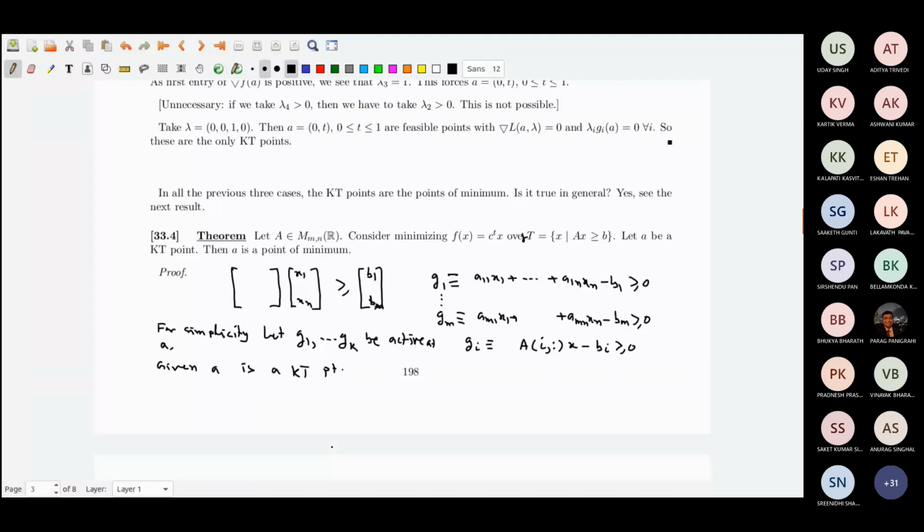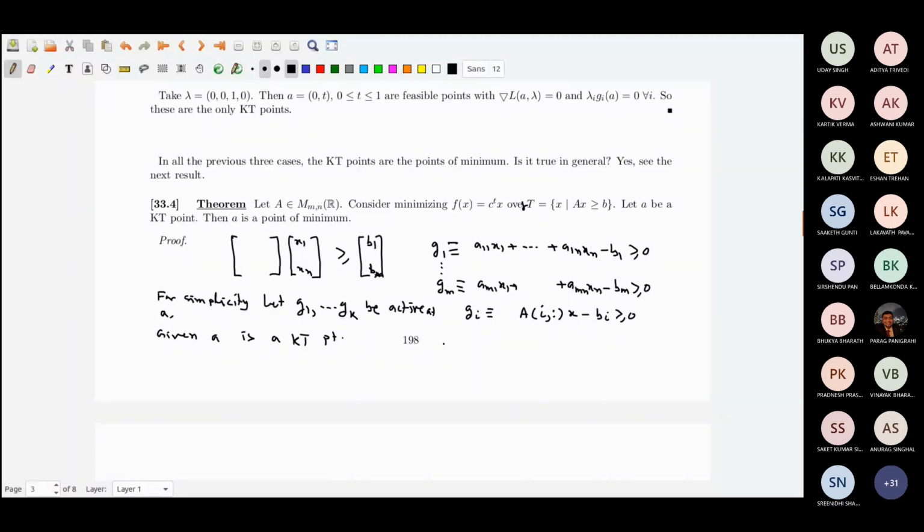A is a KT point means there exists, and here there are no equality constraints, a lambda greater than or equal to 0.